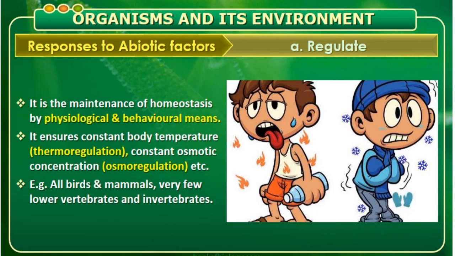Here, some organisms maintain constant body temperature, osmotic concentration by physiological or sometimes by their behavior, and thus maintain homeostasis. See, for example, ourselves. If we feel very cold, we try to wear the sweater. Why do we wear the sweater? That means inside we start shivering, due to the external environment, to maintain our internal environment.